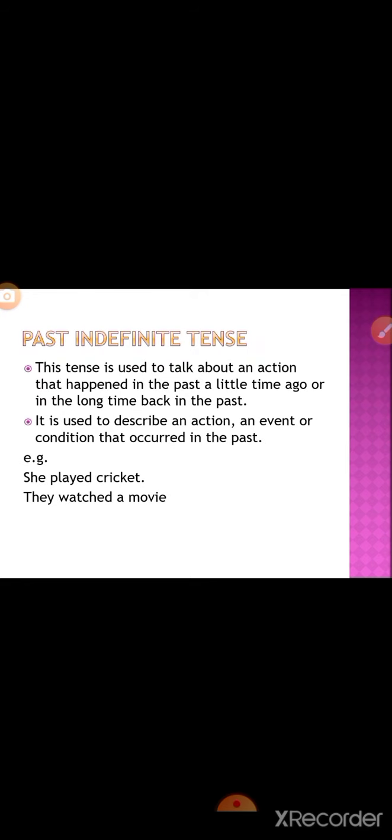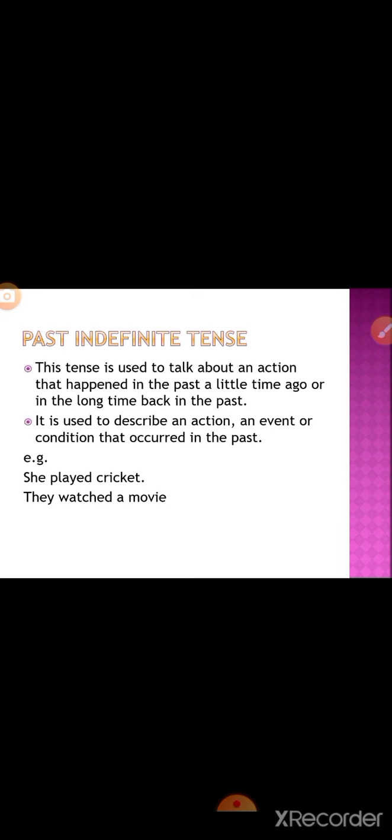Then we have the past indefinite. First of all, it's important that we know what is meant by past indefinite tense. The tense is used to talk about an action that happened in the past, a little time ago or a long time back. It is used to describe an action, an event, or a condition that occurred in the past.